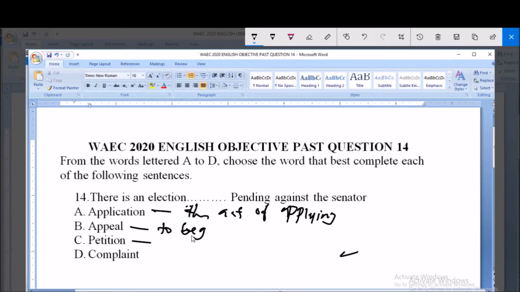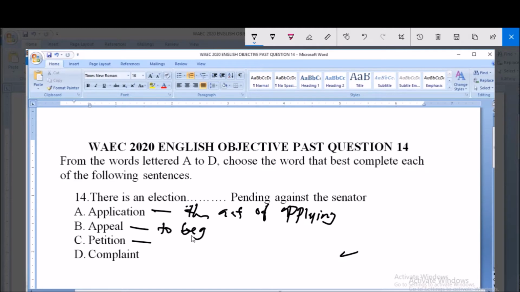Petition. Petition is a formal request. It's a formal request made to an official body or institution of government with many signatories, or many signatures.